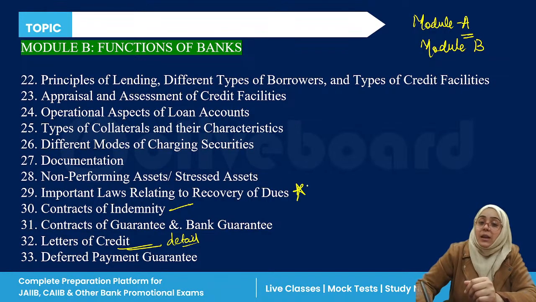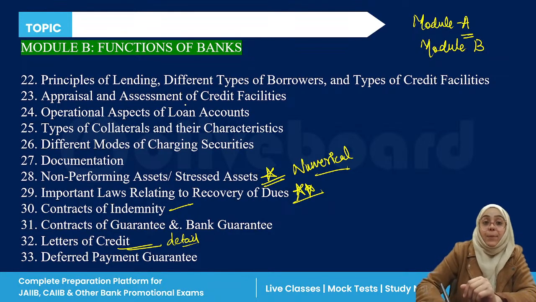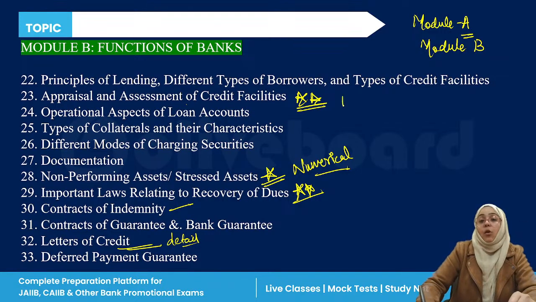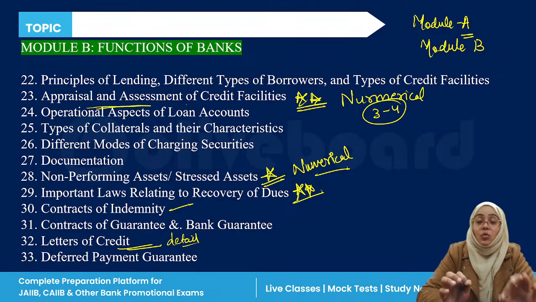Important laws, very important chapter. NPA, very important chapter. Expect even a numerical from this. Appraisal and assessment of credit facilities, very important chapter. Expect at least 3 to 4 numericals from this topic.